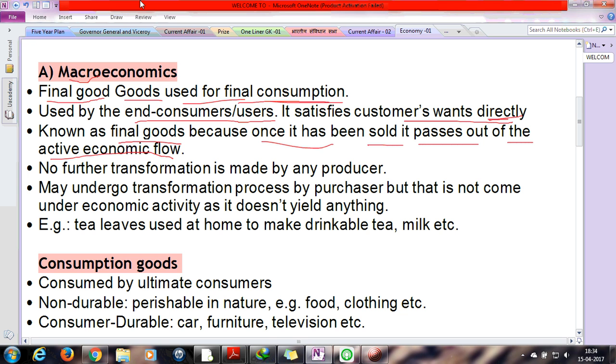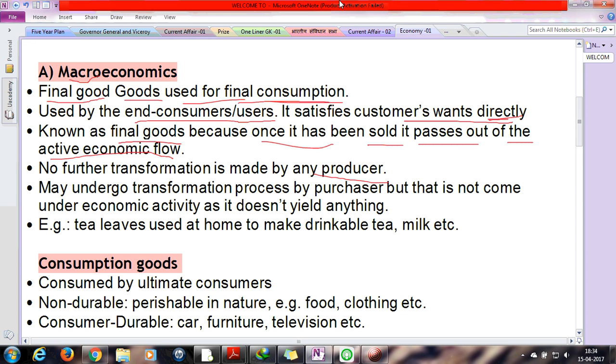Next point is, no further transformation is made by any producer. As I already told you, those goods which have once been produced by the manufacturer cannot be reproduced or recycled by that person. It can be used in further ways by the consumer, but not by the producer. Next point, it may undergo a transformation process by the purchaser, but that does not come under economic activity as it doesn't yield anything.